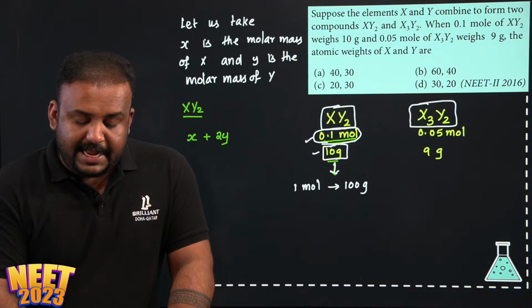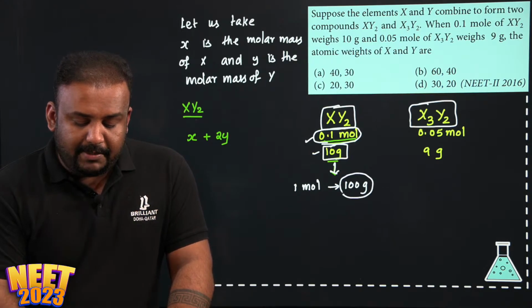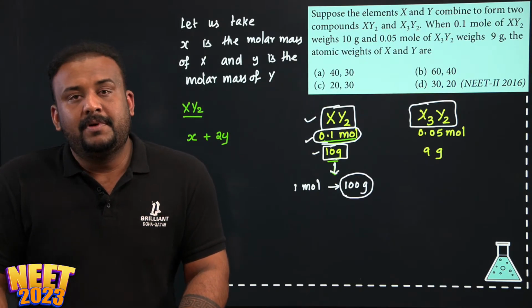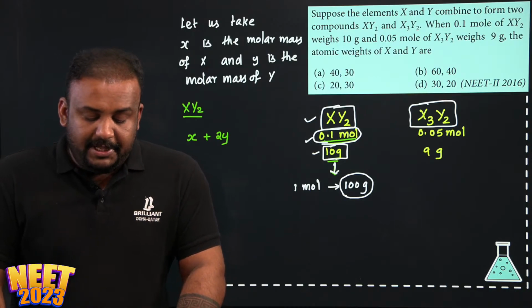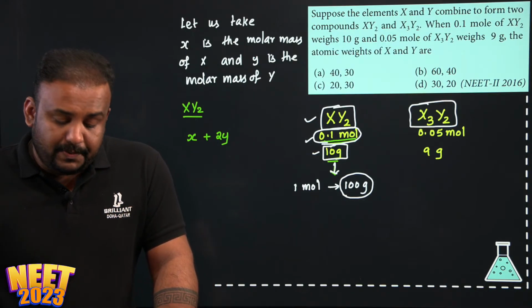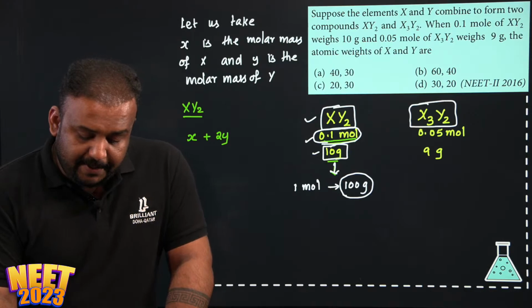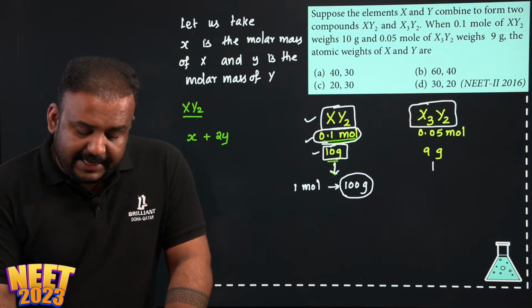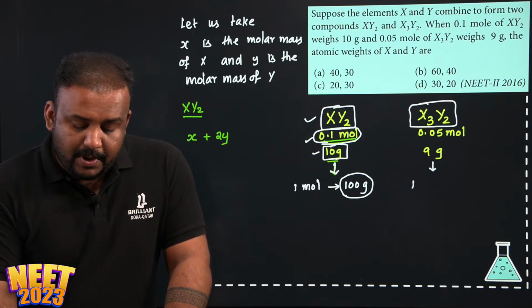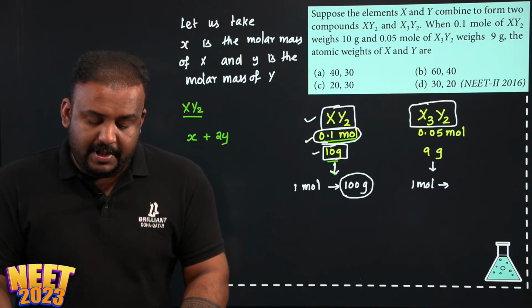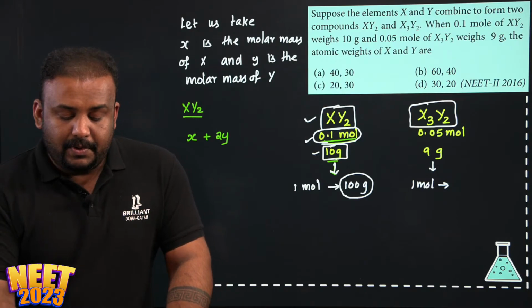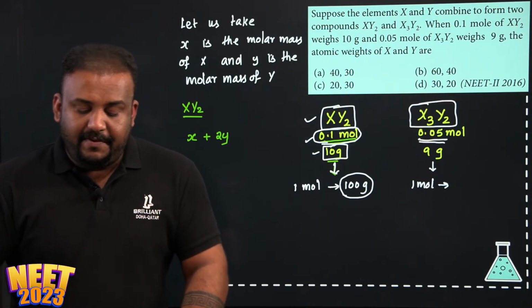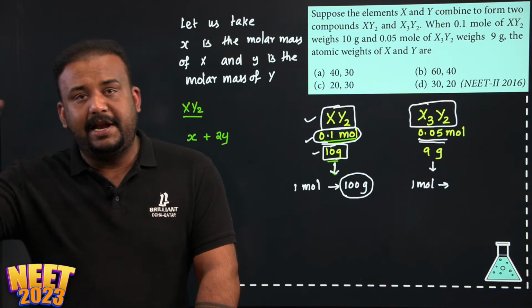And do you agree with me that 100 gram will be the molar mass of XY2? Yes or no? Similarly, look here. In case of X3Y2, let's find out how much is the mass of 1 mole of X3Y2. 0.05 mole is 9 gram.